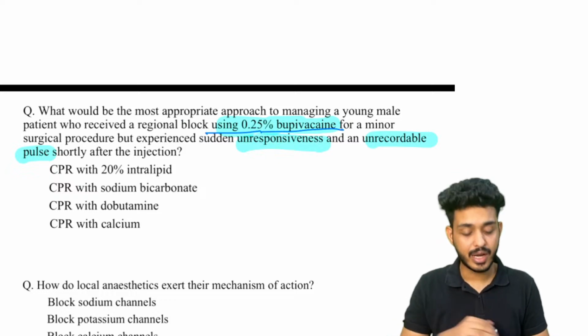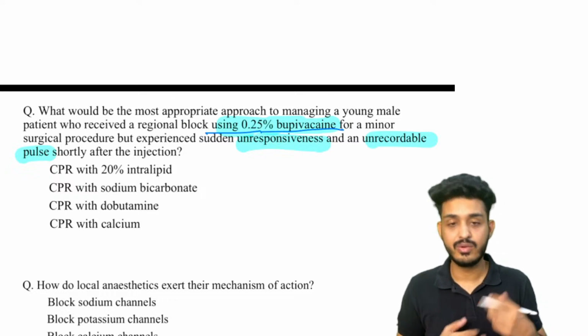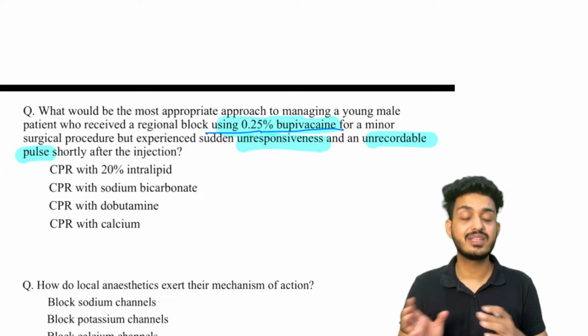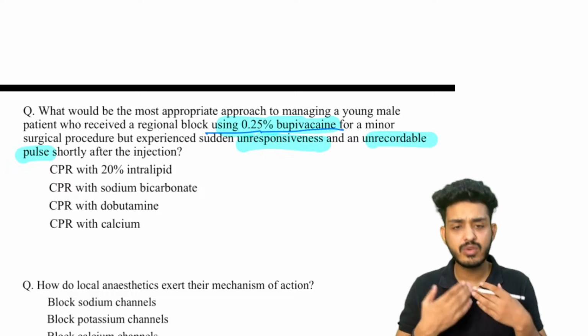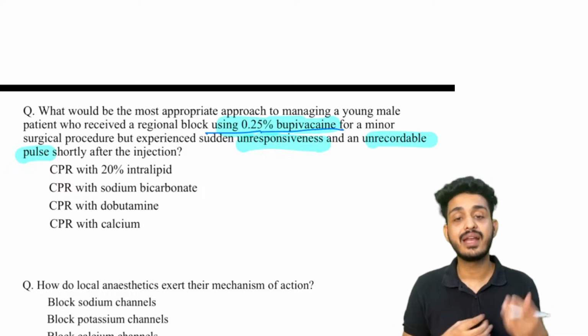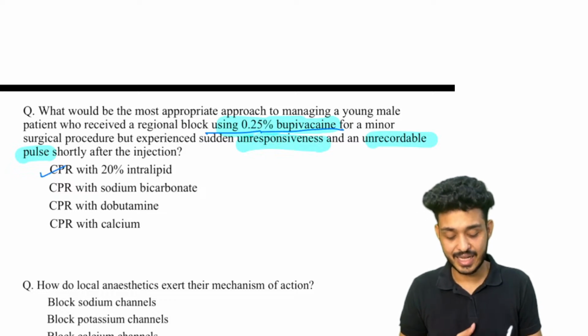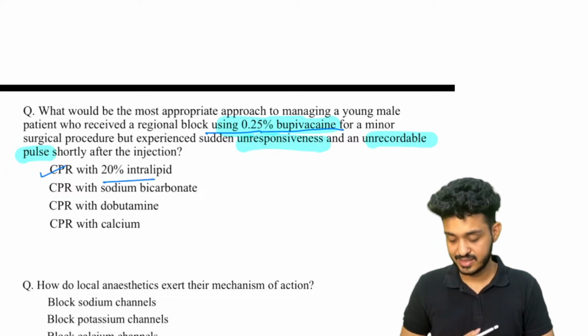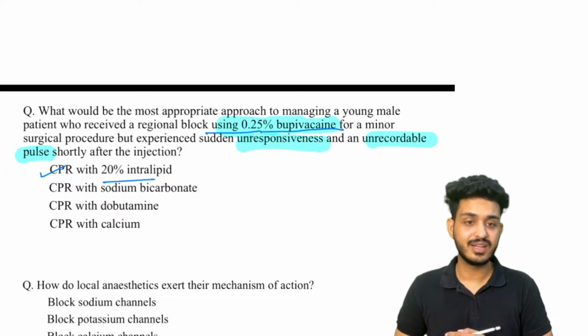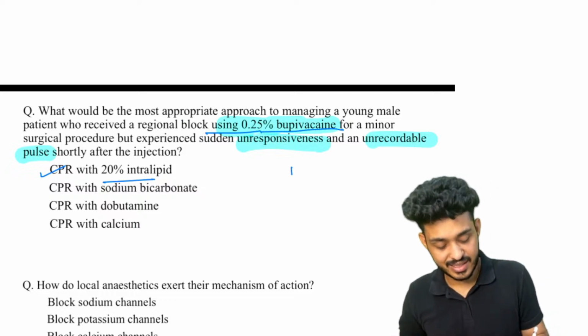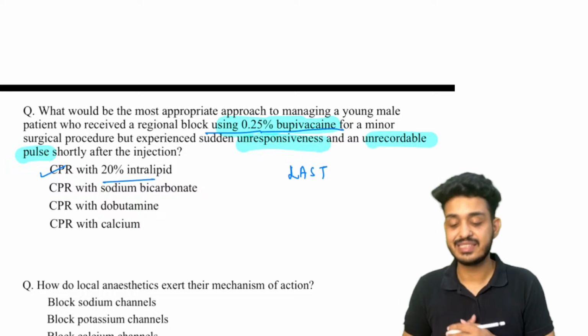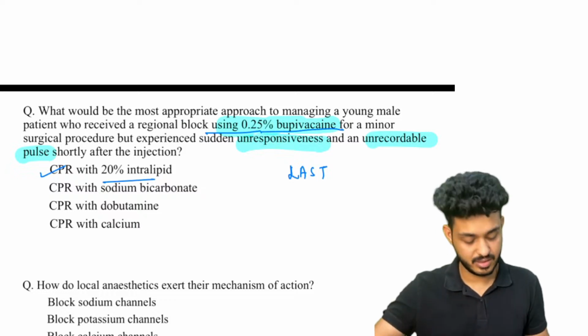CPR, cardiopulmonary resuscitation, right? You will check for pulse. If there is no pulse, that means no circulation. You will check for breathing. If there is no breathing, then you will go for CPR. So you will give CPR, and the drug of choice here is 20% intralipid, and the diagnosis here is local anesthetic systemic toxicity.